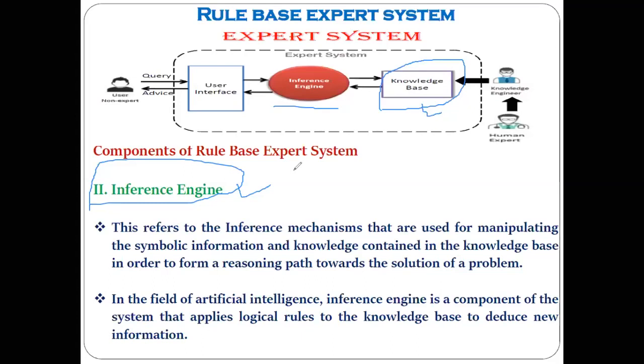After doing some processing inside the brain, after applying the rules to his previous experience, he tells you something. He gives you the result that you have this XYZ disease or this kind of disease.